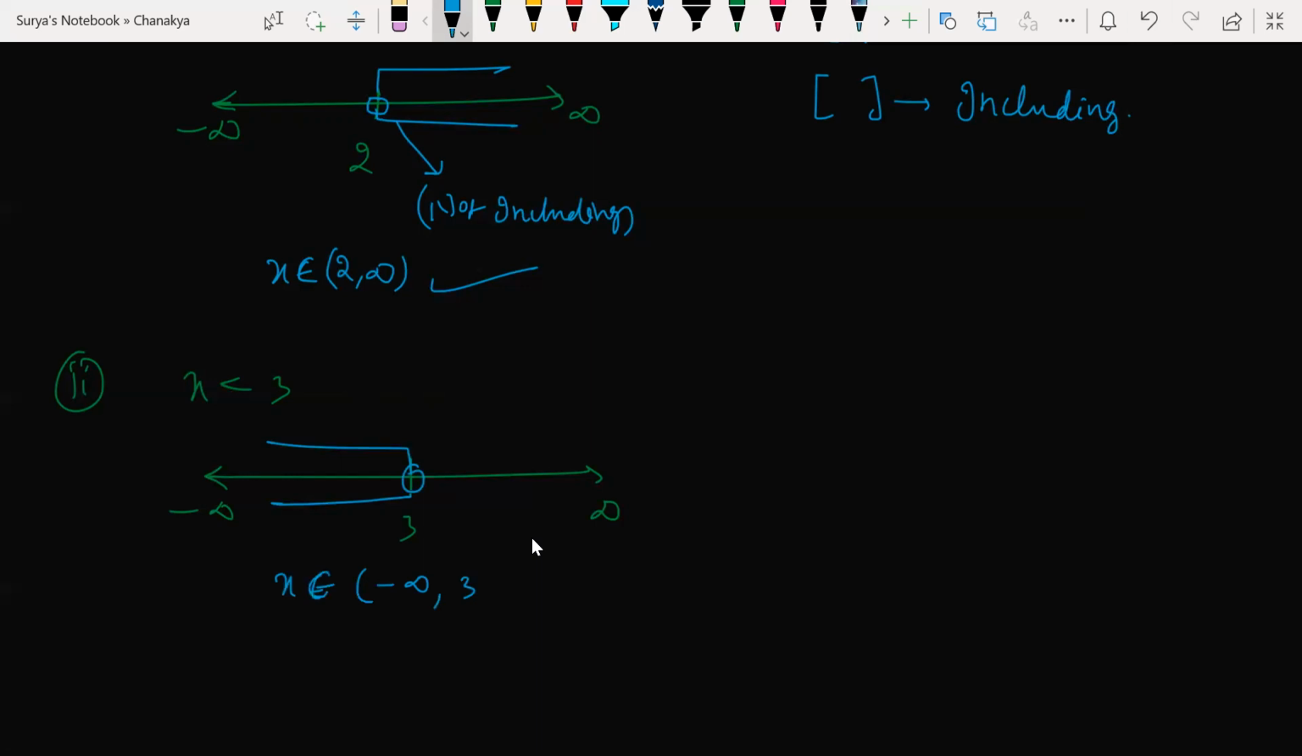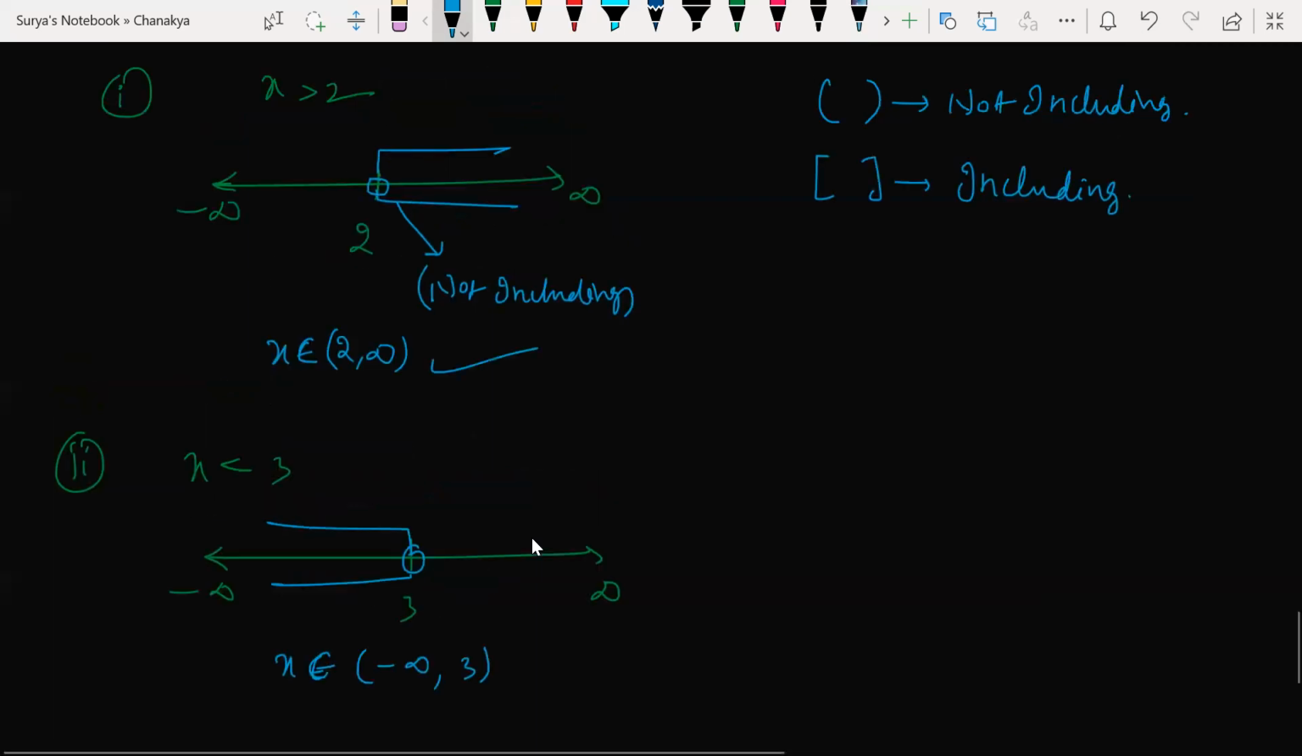For 3, open bracket or close bracket? Tell me. Hello guys, for 3, open bracket or close bracket? What is the meaning of this notch? Not including, right? Isn't it? If I have not including anywhere, which bracket do I need to use? Open bracket only. Look at this here. Understood or not, children?